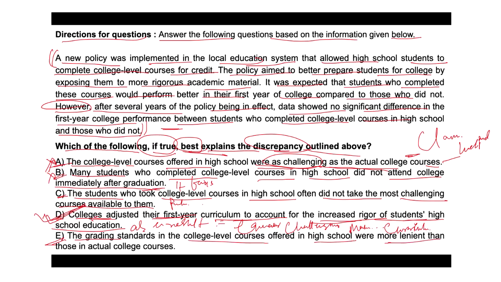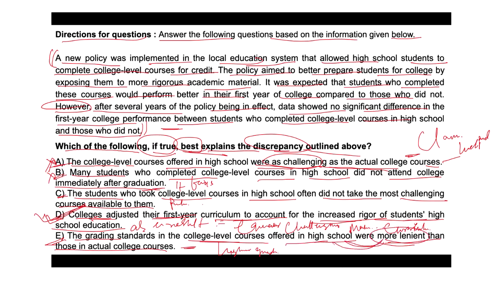So option E suggests that students might have received higher grades in high school due to lenient grading, isn't it? Which is clearly stated: the grading standards in the college level courses offered in high school were more lenient than those in actual college courses.